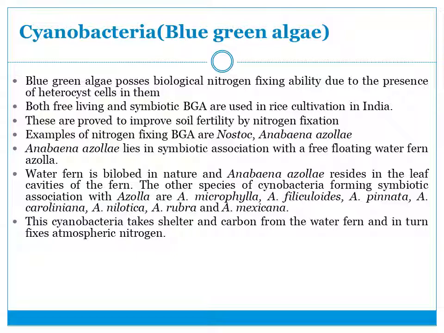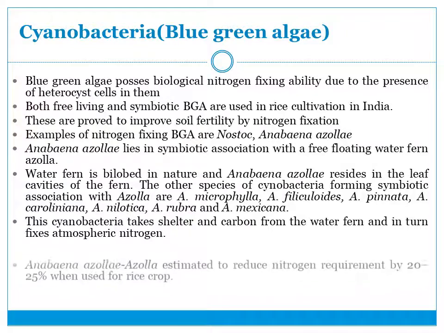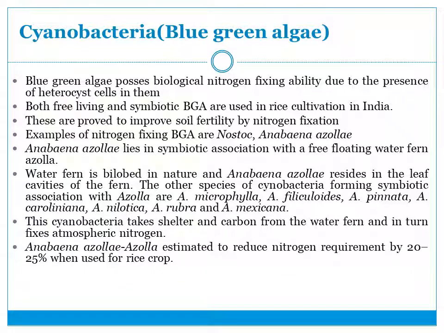So these are different species which can form symbiotic association with water fern, and in their symbiotic relationship, cyanobacteria take shelter and carbon from the water fern, and in return, this cyanobacteria fixes nitrogen for the water fern. And it has been found that the symbiotic association of blue-green algae and water fern, that is Anabaena azollae and Azolla, has reduced the nitrogen requirement for the rice crop by 20 to 25%. So this is used commercially as a biofertilizer for the rice crop.